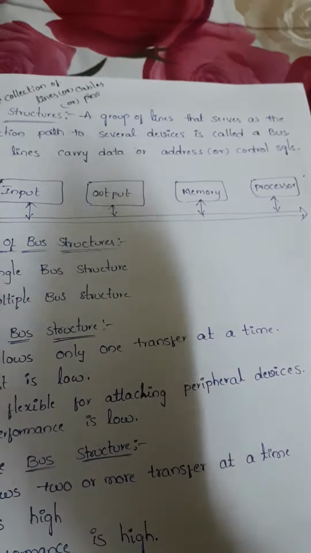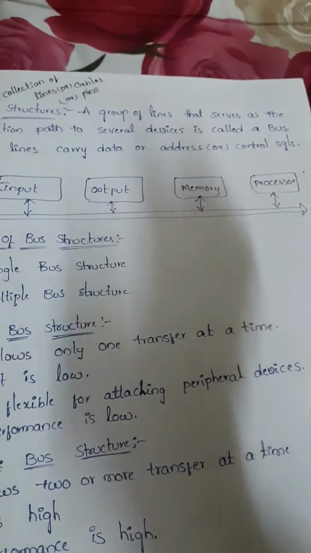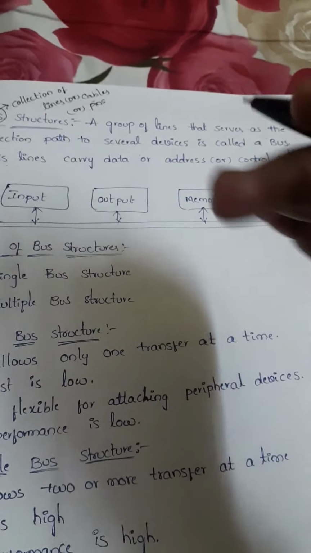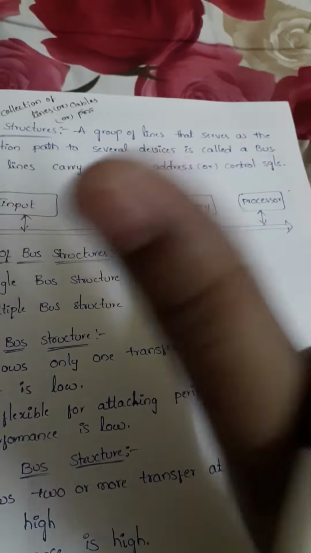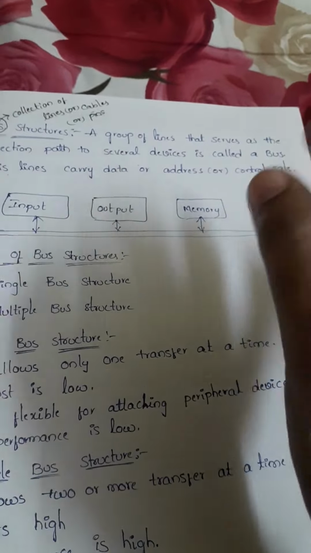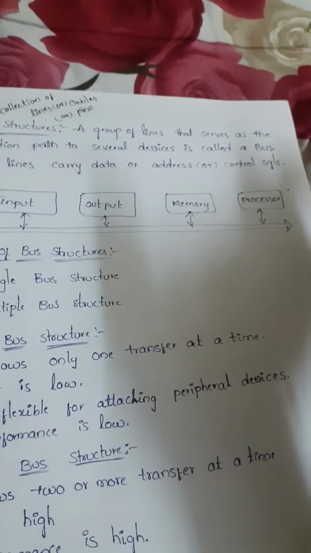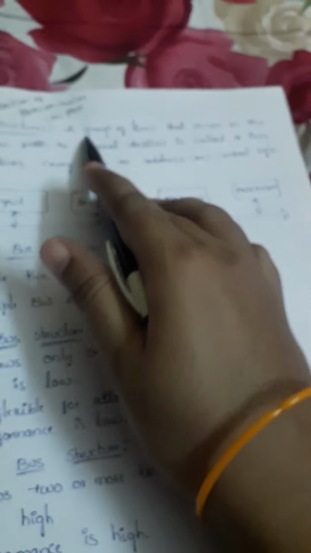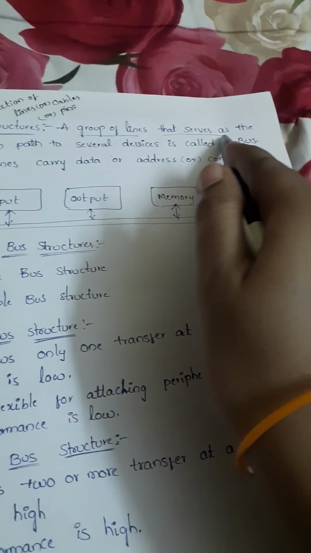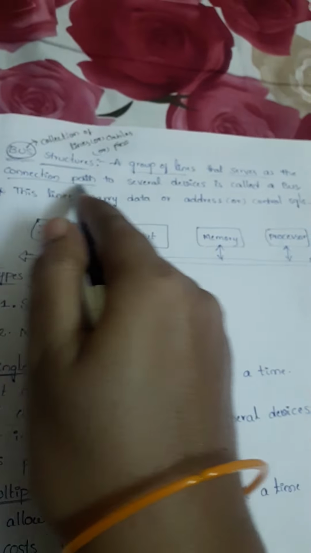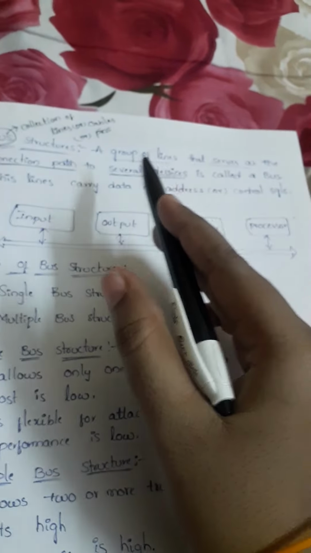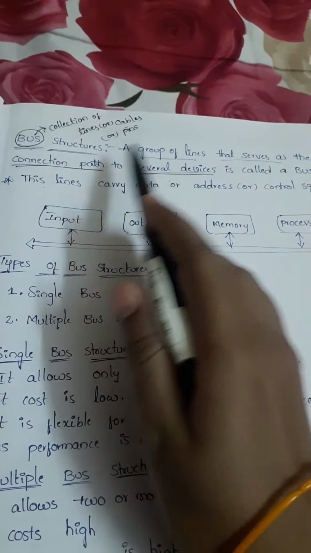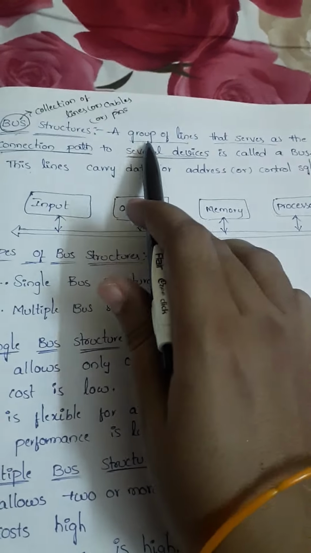That means it will connect one path to another path. That means if you want to connect one device to another device, in between those two devices the bus will be the mediator. Okay, so that means a group of lines that serves as the connection path to several devices, that is called the bus structure.